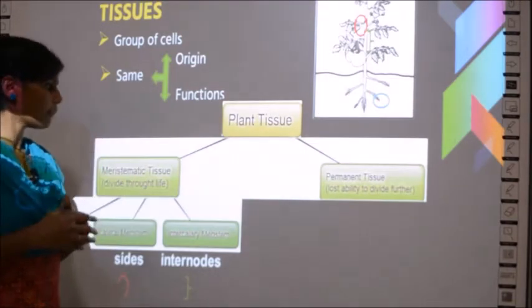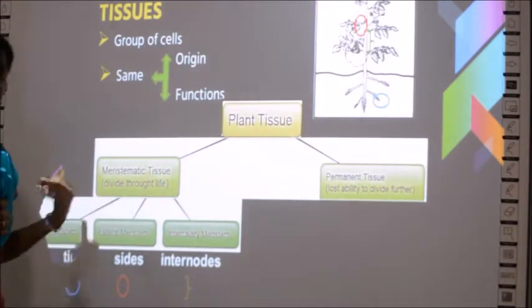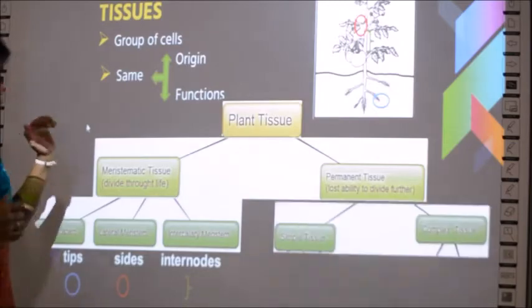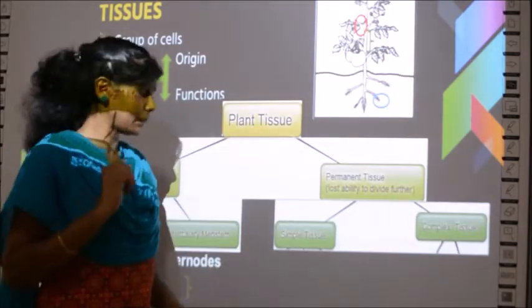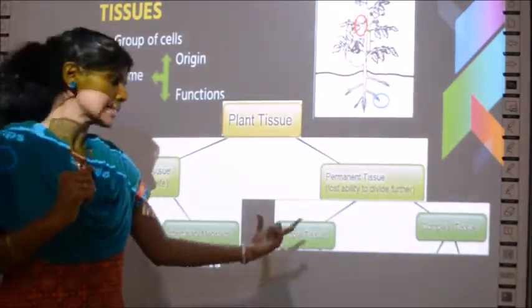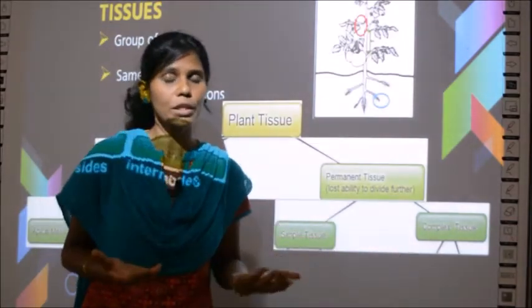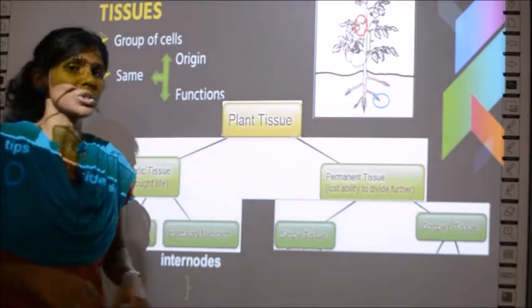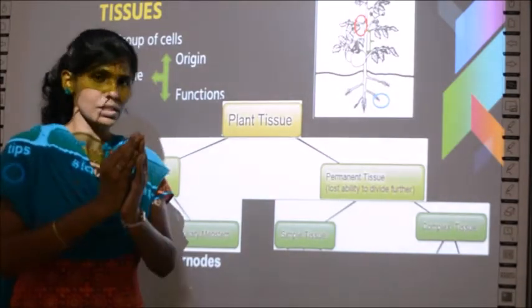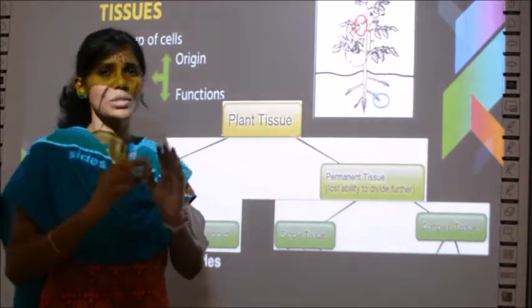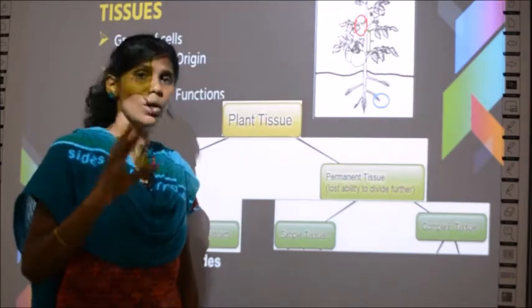So this is all about meristematic tissue. Then you have two types of permanent tissues. One is called simple tissue and another one is called complex tissue. What is permanent tissue? I told you, permanent tissues never divide. Once they are formed, they stay as such till they die. They will not divide again.